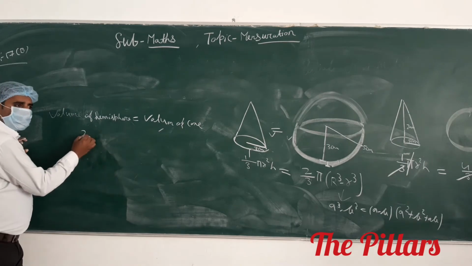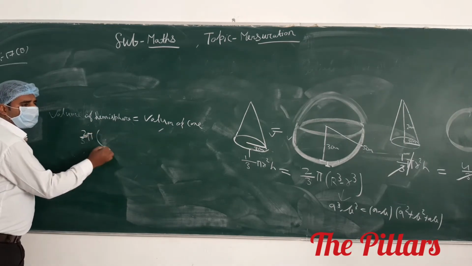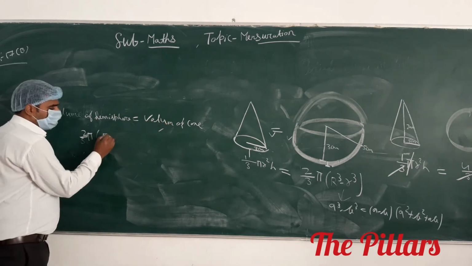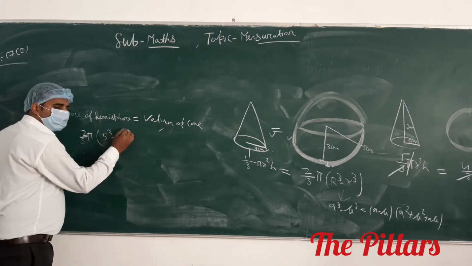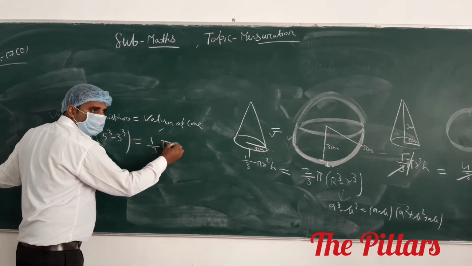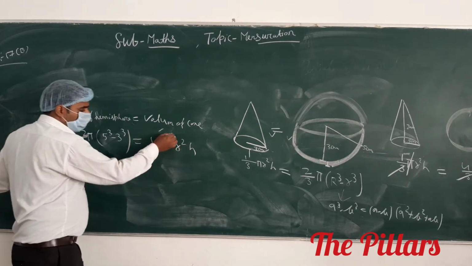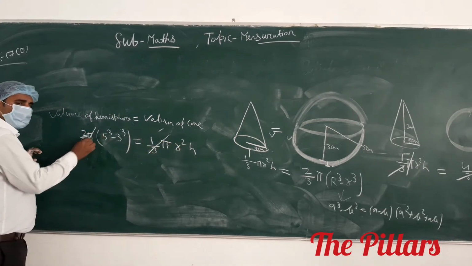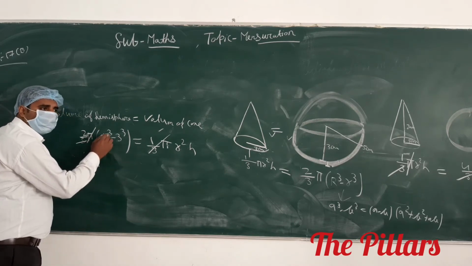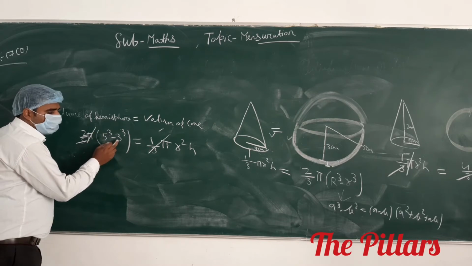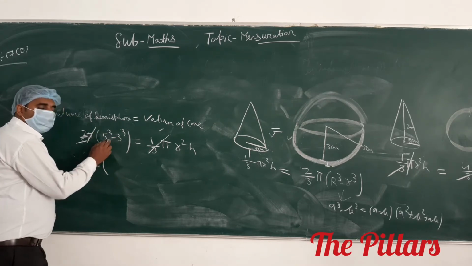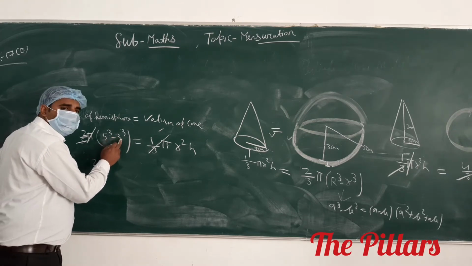Volume of hemisphere 2 by 3 pi, as I mentioned, capital R cube minus small r cube. So 5 cube minus 3 cube, 125 minus 27, equals to what? 1 by 3 pi r square h. 1 by 3 pi, and this 3 and 2. This pi is cancelled out. 2 into (125 minus 27) is 98. 125 minus 27, this is 98. That only I am telling.